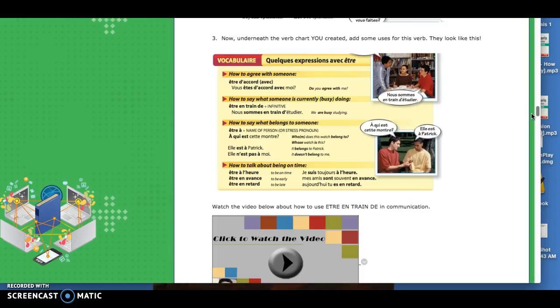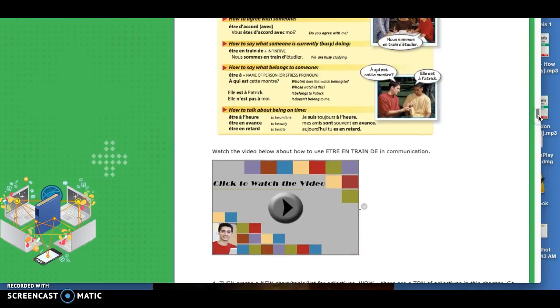If you're in the process of doing something, you say en train de. We are in the process of studying right now. Nous sommes en train d'étudier. Is this your backpack? This backpack is yours, okay? Ce sac à dos est à toi. So when you put à toi or à moi, that talks about something belonging to somebody. To be on time. Je suis toujours à l'heure. My friends are often early. Mes amis sont souvent en avance. And you are late. Aujourd'hui, tu es en retard.